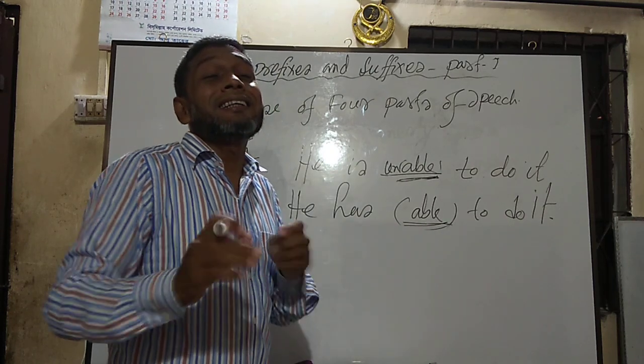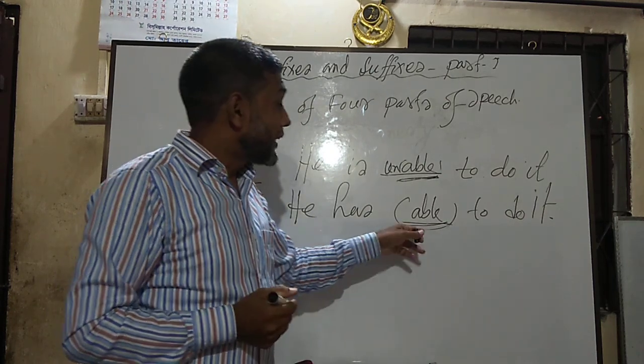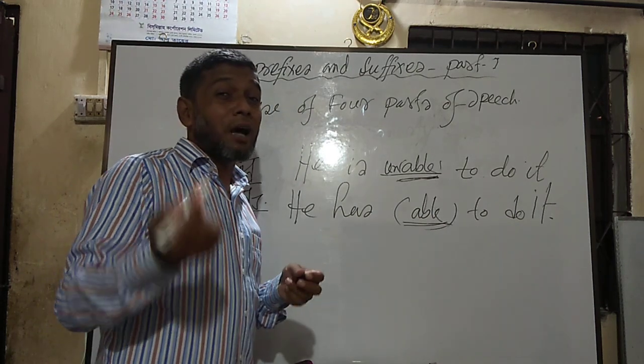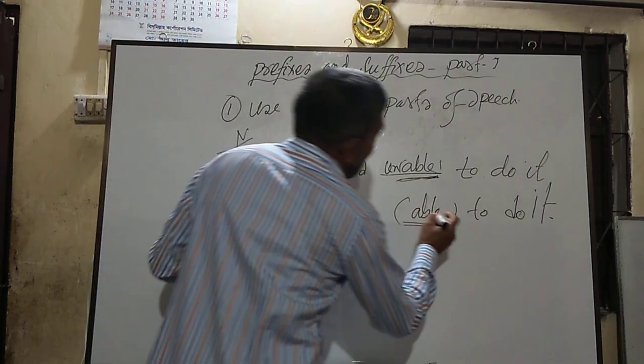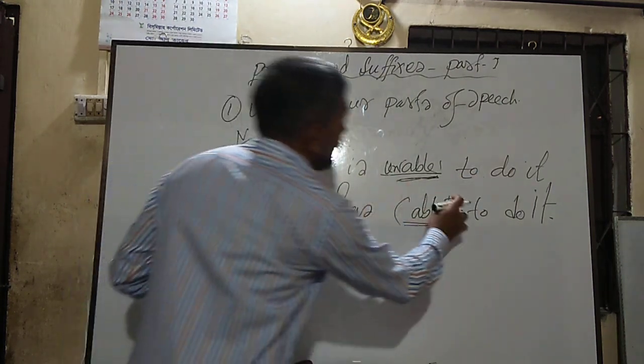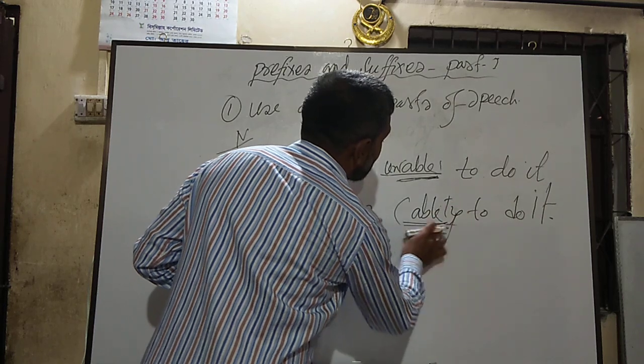So then I can easily understand I have to use a noun here. What is the noun of able? This is ability. Then I can understand I have to use a noun here.